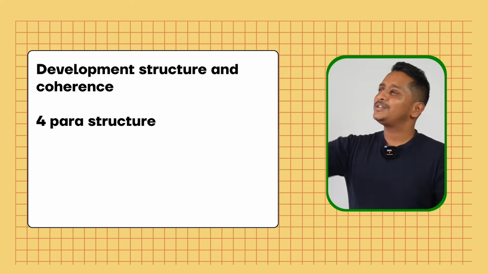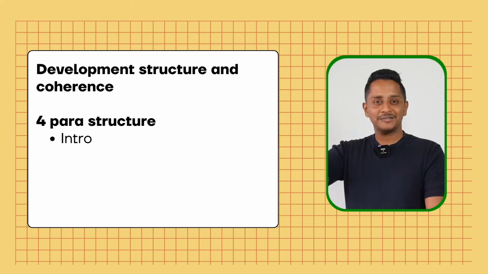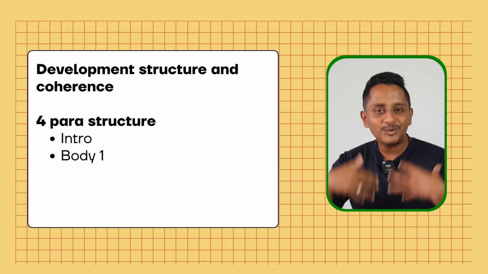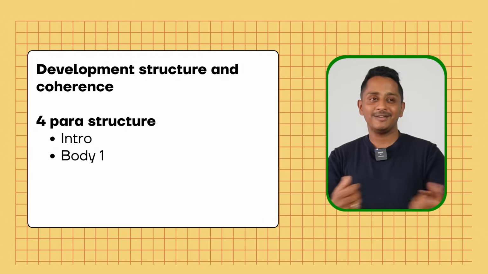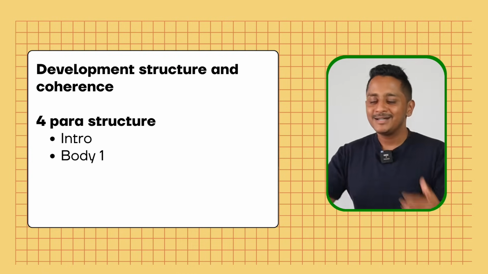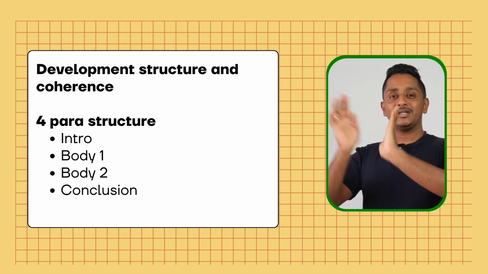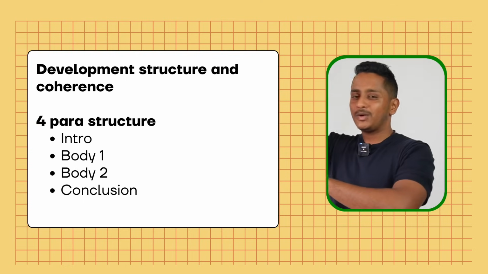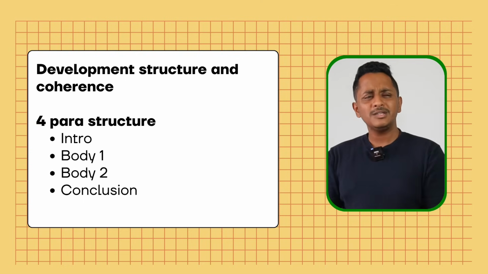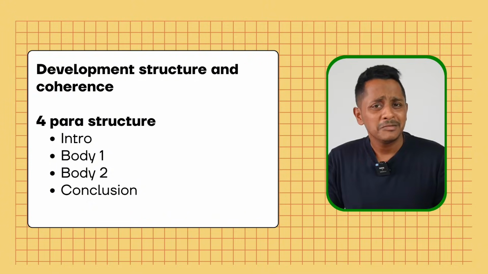Oh, this essay has 1, 2, 3, 4 paragraphs. Oh, the first para looks like the intro. The second para is the body one, where the person talks about things, where he expresses his own ideas. Body 2 is the third para. Then the last para is the conclusion. This is the outer structure. When you look at a house, this is what you can see. When you look at an essay from outside, you see the number of paragraphs, basically. So it's a 4 para structure or a 5 para structure. That would be one aspect of development, structure and coherence.